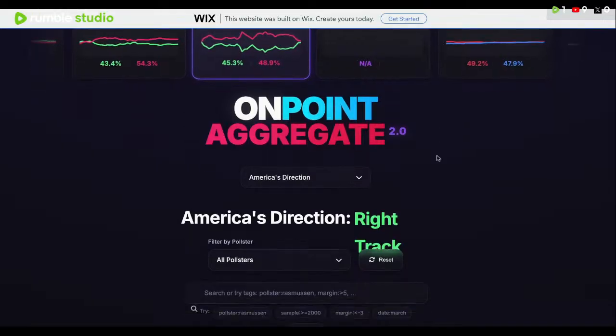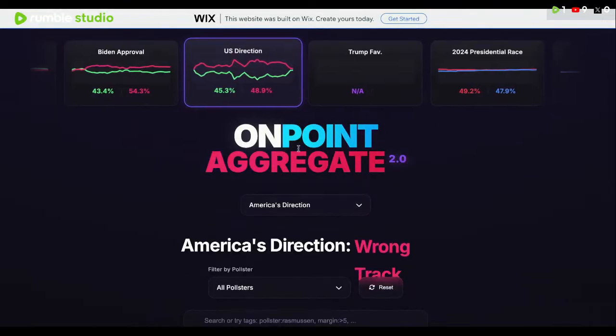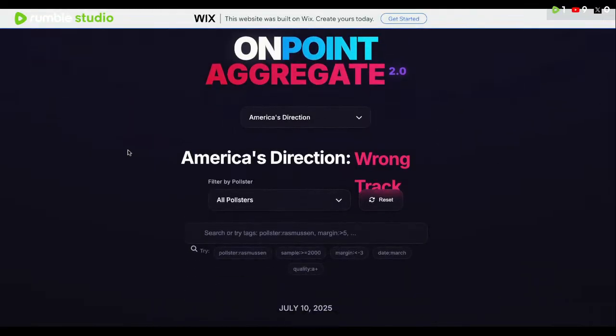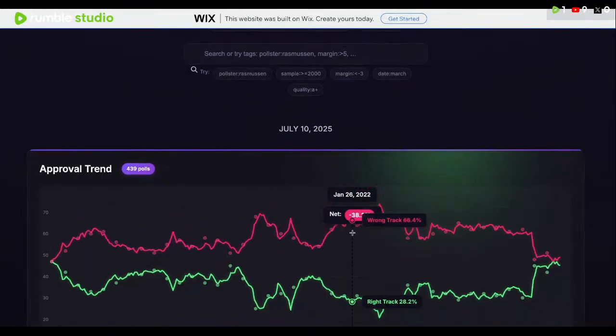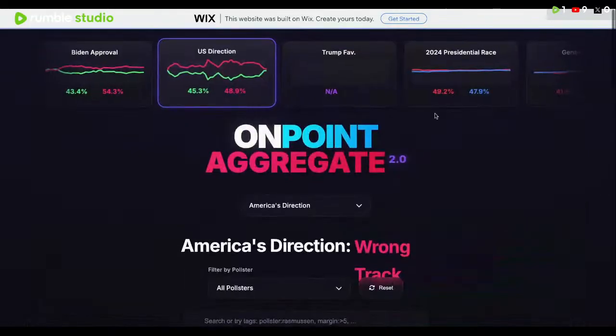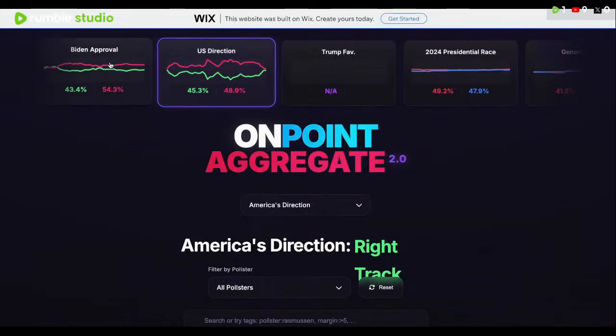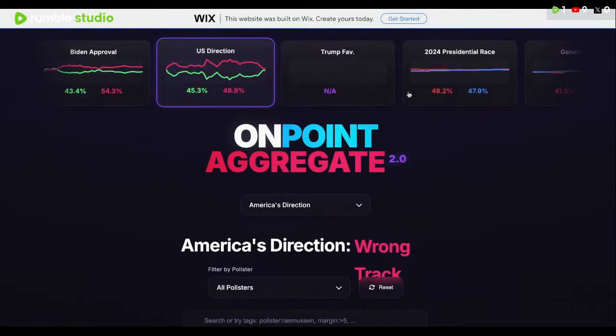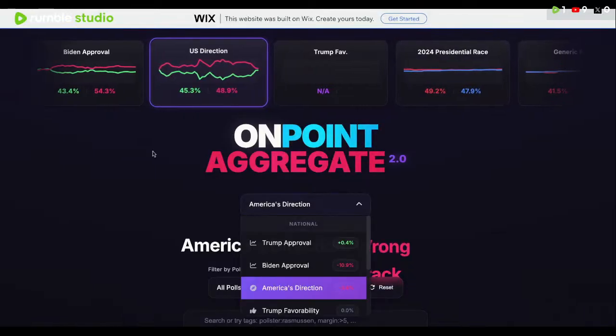And what we'll go ahead now and do is we are pretty much going to be looking at the aggregate. So we have the following things here. We have the direction of the country. We have Biden's approval rating from his first term. We also have the 2024 presidential election national environment and some of the states.